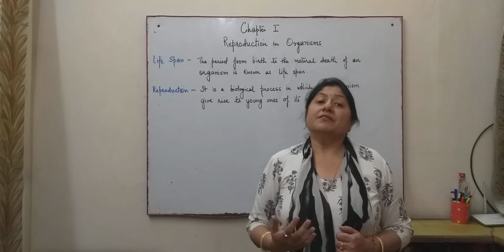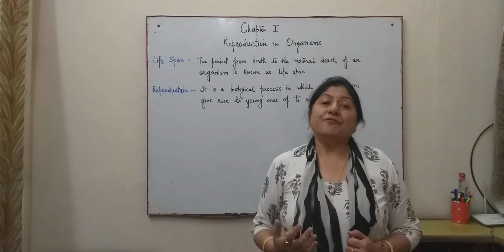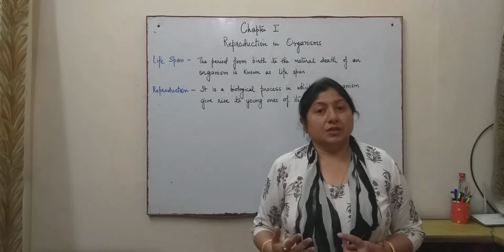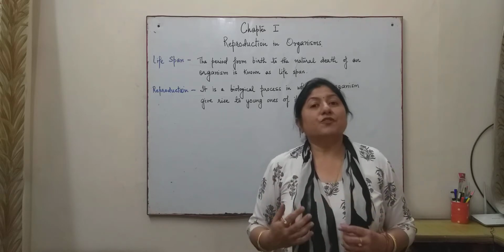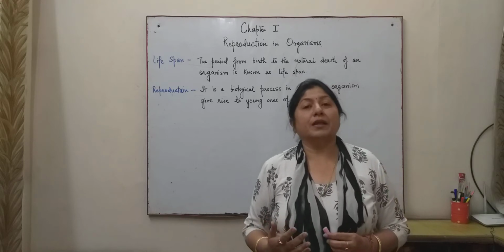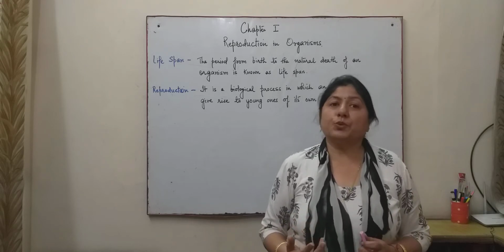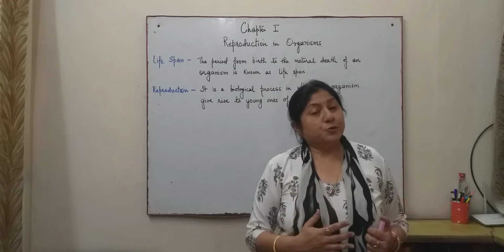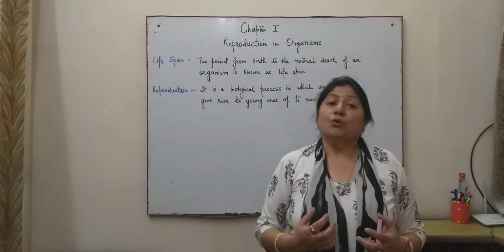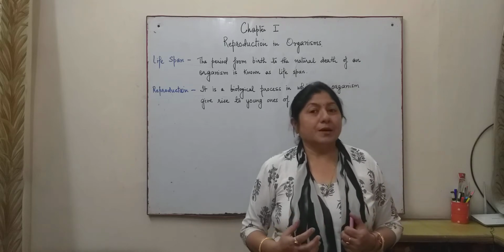Whereas certain other organisms live for long duration, for example, the mango tree. If you compare it, it lives for a much longer duration. The mayfly has a lifespan of about 1 day, that is 24 hours, within which period it will take birth and it will die. So the lifespan of an organism varies.